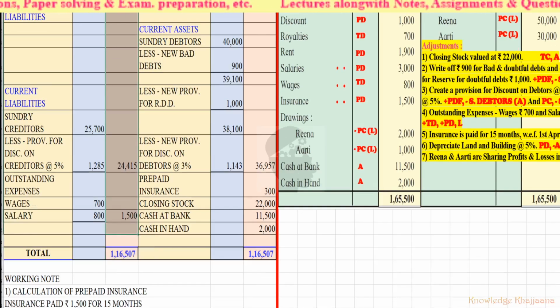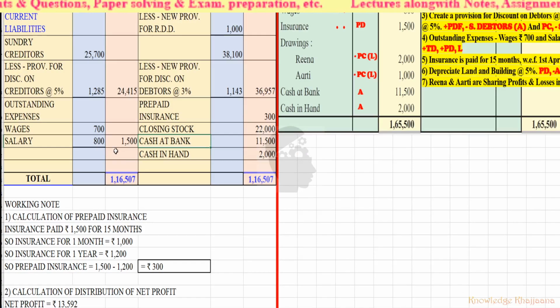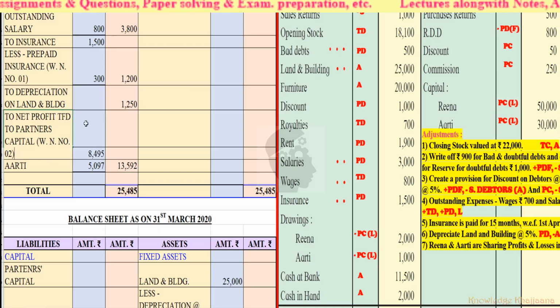Okay. It must come the same, that is 1,16,507. So with this we have completed practical problem number 3, and our balance sheet has been tallied. Very good. Here we will write against this transfer to capital working note number 2. Okay, very good.